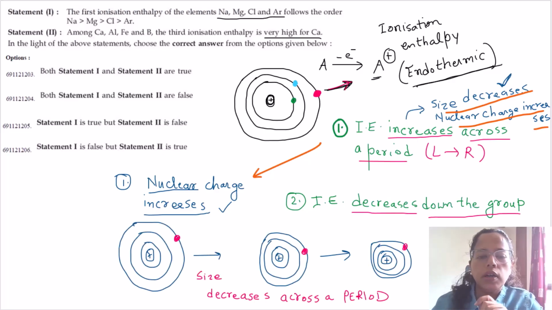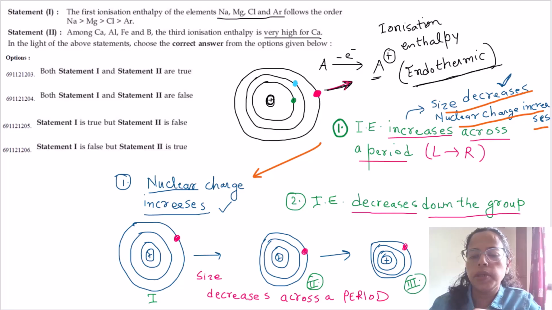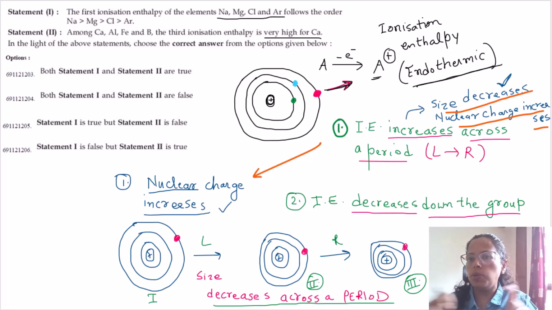Now I have drawn a small diagram to make you understand. In the first case, you can see we have a particular atomic or ionic size, and this size decreases from second to third stage. That means we are trying to show that size decreases across a period as we go from left to right. The horizontal lines of a periodic table are the periods. So as we move horizontally from left to right, the size decreases.